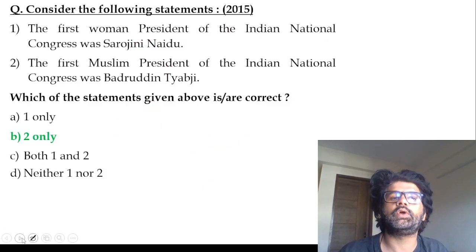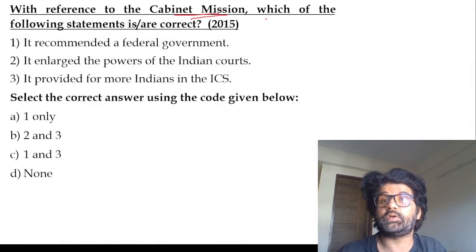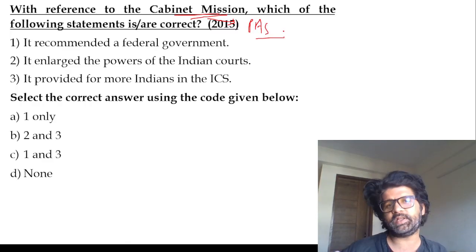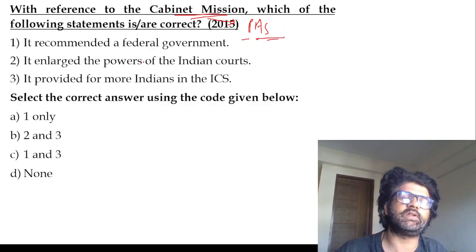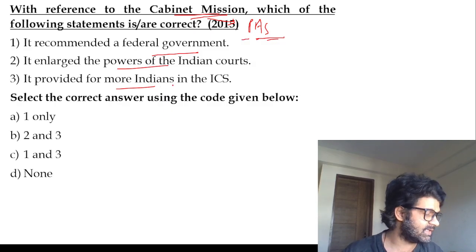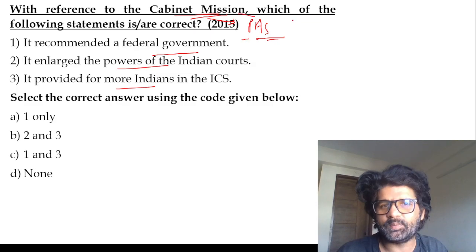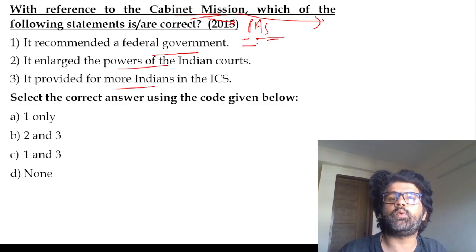Really good. What next? With reference to the Cabinet Mission, I have told you, Patrick Lawrence, A.V. Alexander, Sir Stafford Cripps recommended that the federal government enlarge the power of Indian courts, provided for more Indians in the ICS. See, when the Cabinet Mission came, they had bigger objectives. Congress and Muslim League were fighting here, there, everywhere. So they were like, yes, we want a federal government.